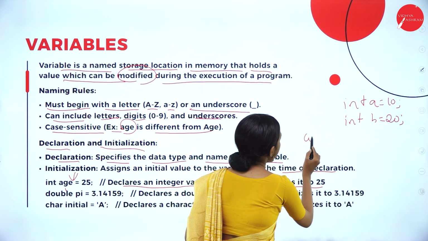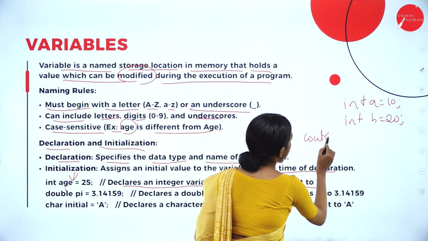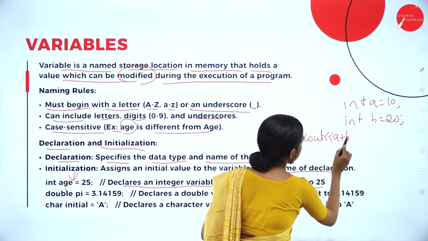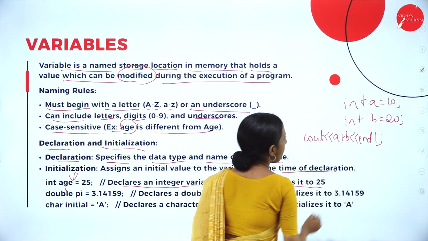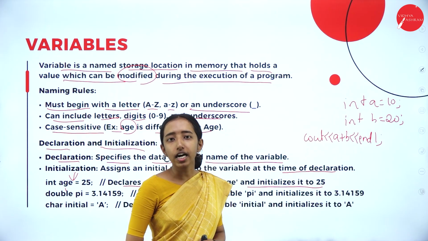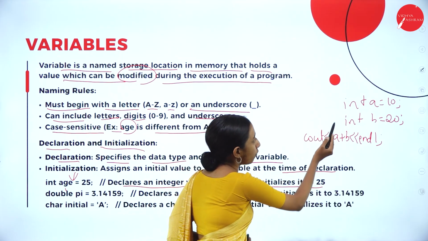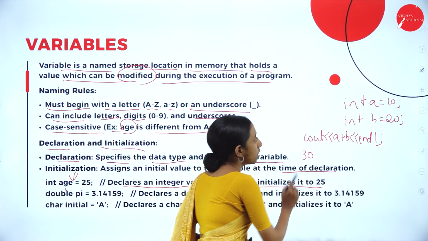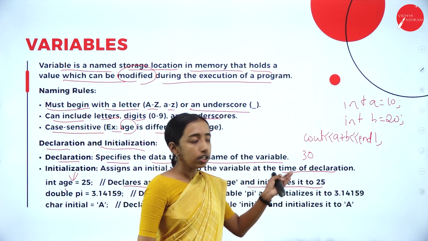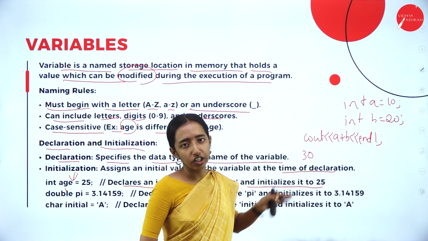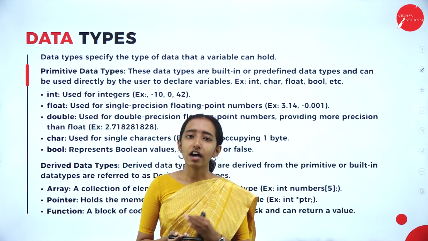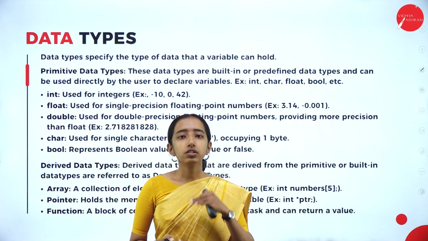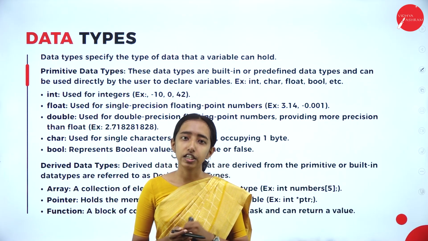Now cout a plus b, and then terminate with a semicolon. So the output you will get is 30. So this is variable declaration as well as initialization. That was about variables. We have seen what a variable is, how to declare it, as well as how to initialize it.